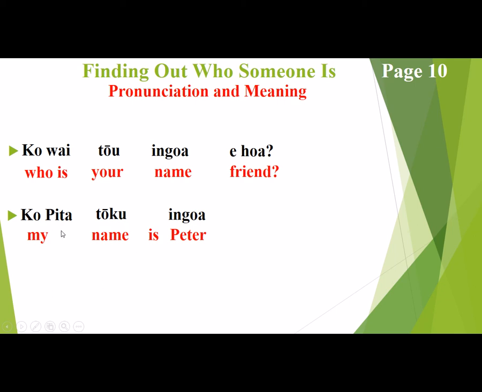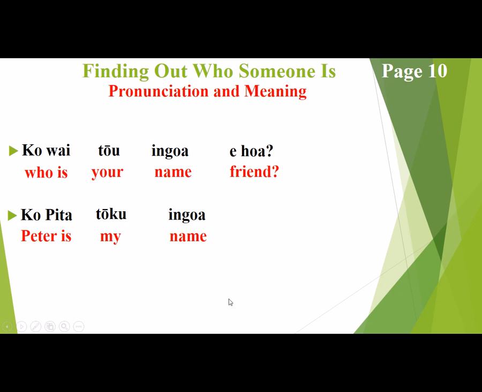Okay, so ko Peter, you're asking why is it like this? Because that's how it's written in the workbook. Okay, I didn't write the workbooks, I'm just doing the revision lessons. So that's how it's written in the workbook, so that's how I wrote it. But you can always also have it like this. Peter is my name. Okay, you can also have it like that, but it means the same thing. My name is Peter pretty much means Peter is my name. Potato, potato, tomato, tomato. Okay? Pretty much the same. It's the same thing.